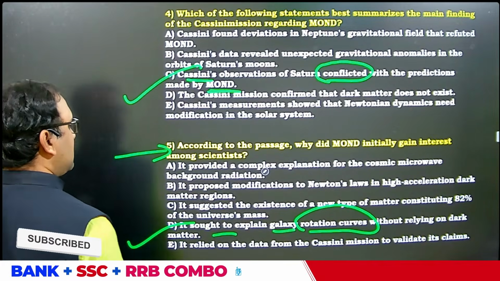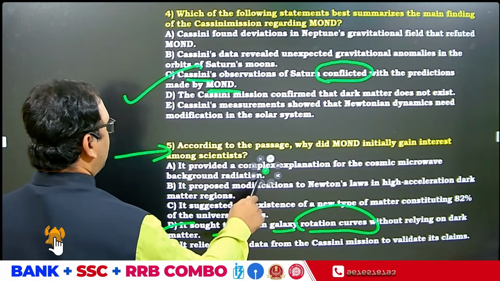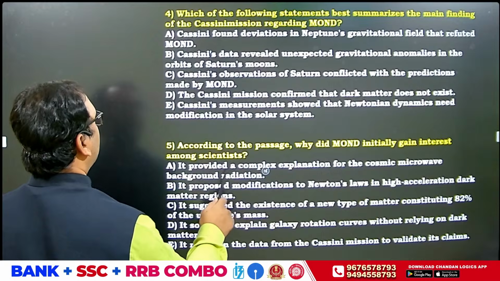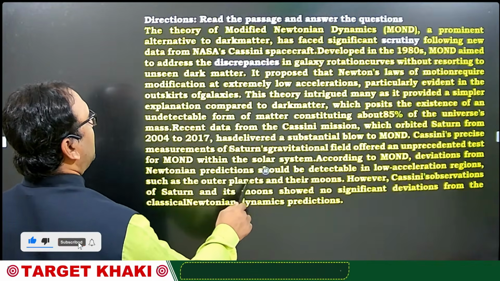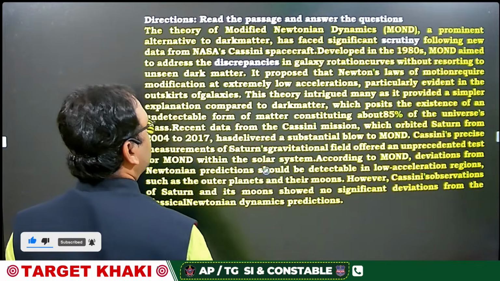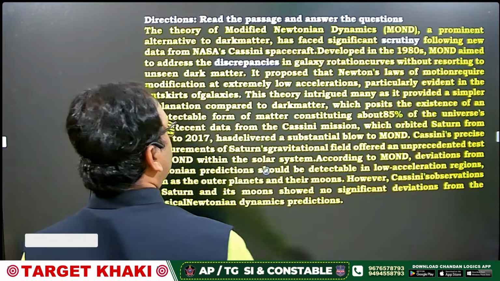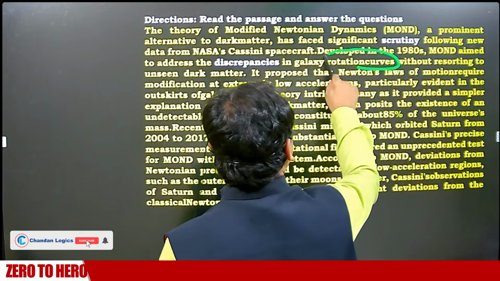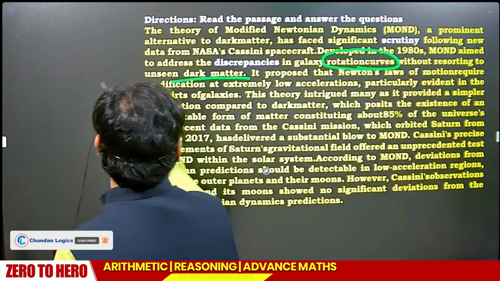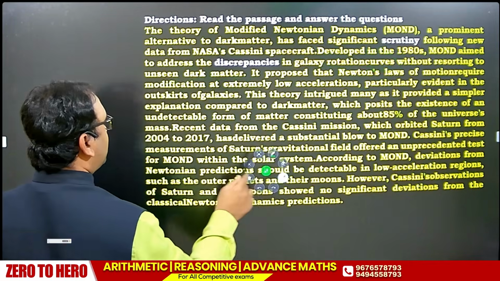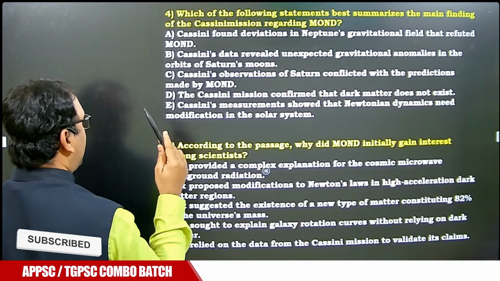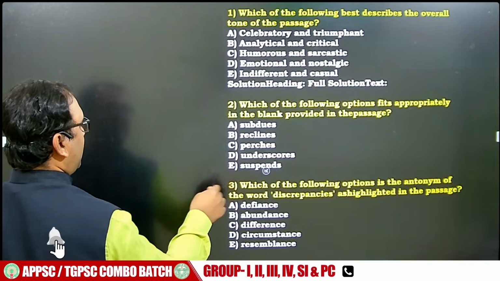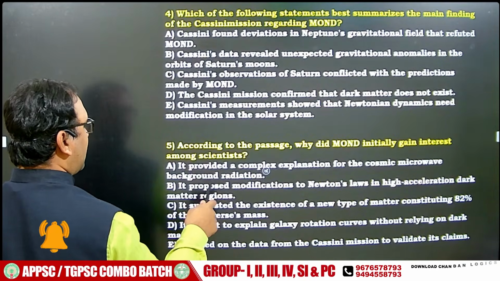You remember this? I told you rotation curves. I remember when I was explaining the paragraph, I clearly remembered this. Rotational curves. I'll prove it also once again for you. See, rotational curves without depending on dark matter. So your reading speed is important here. Editorial reading should happen. Editorial analysis you should do every day. Read Hindu paper editorial articles, my dear friends.